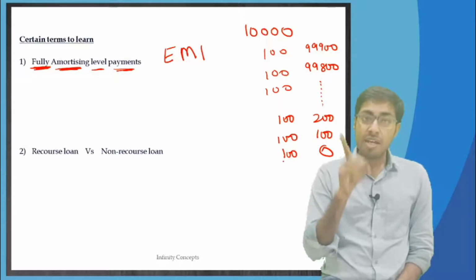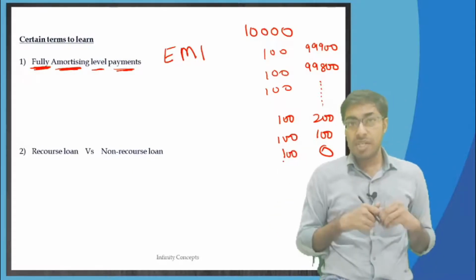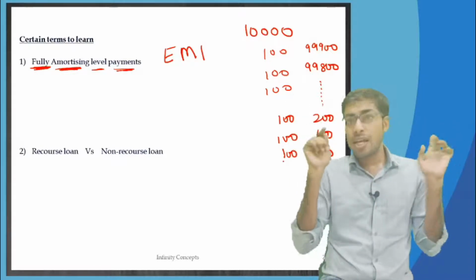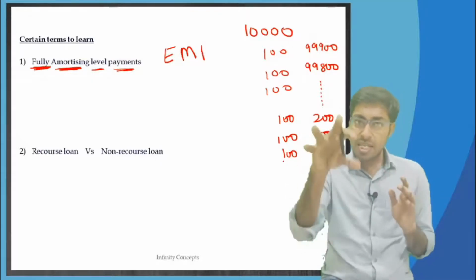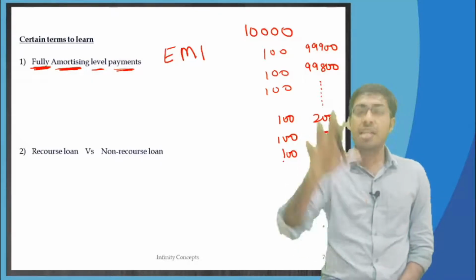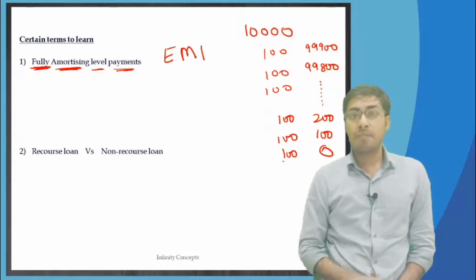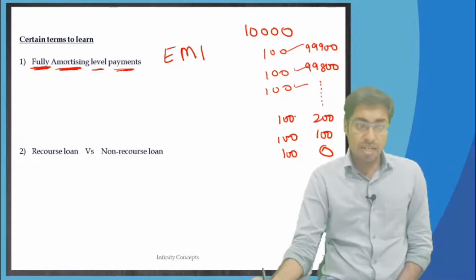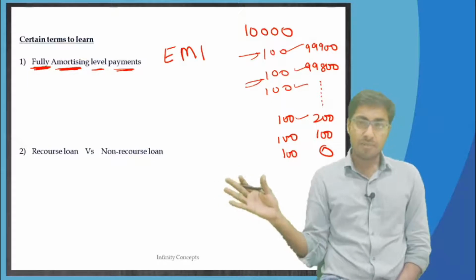Amortizing means every month the principal as well as the interest component is paid back, which means your outstanding loan keeps on decreasing every month. In a bullet structure, it doesn't happen like that. Only the interest is paid back, and in the end, on the last day, the whole principal amount will be paid. But in an amortizing loan, the principal amount is also paid back little by little. It can be the same amount or a different amount, that we'll see later on.